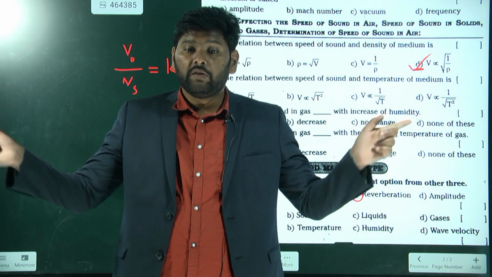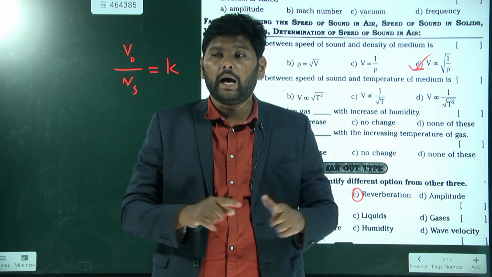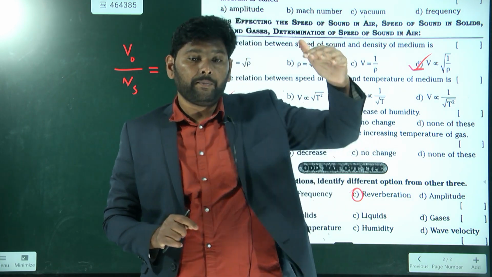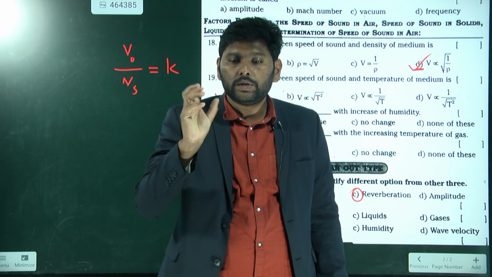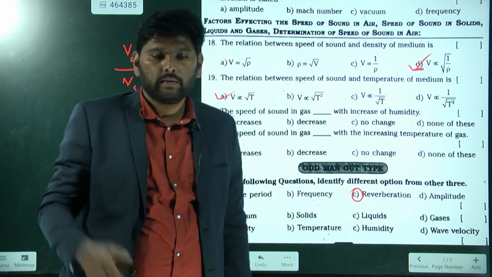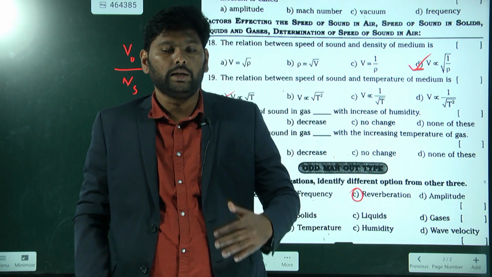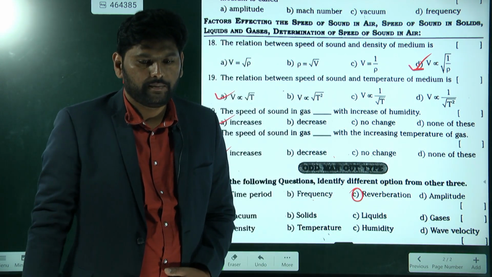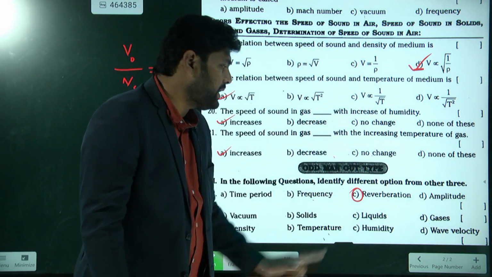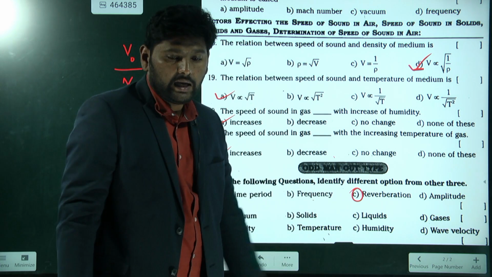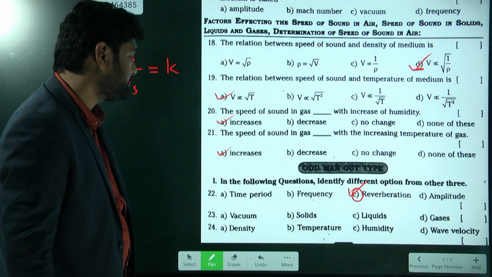Next, the walls are fitted with wood or cloth, and the top ceiling also has a kind of holes ceiling. They take that kind of precautions to not get reverberation. Understand? So this reverberation is a phenomenon. All others are physical quantities, so our answer is reverberation.